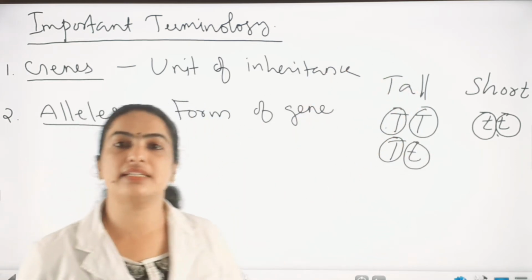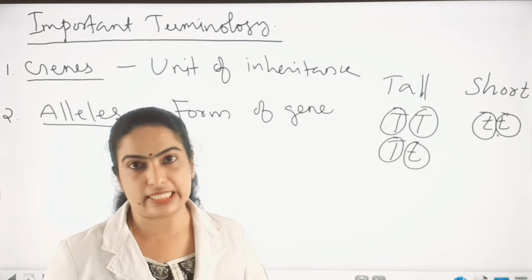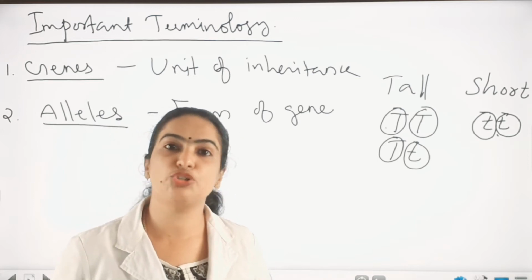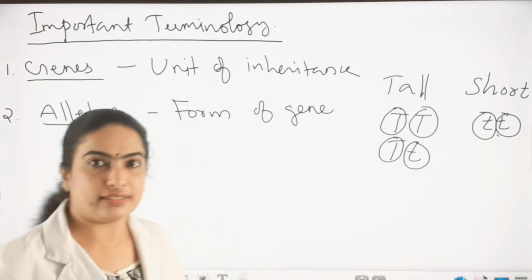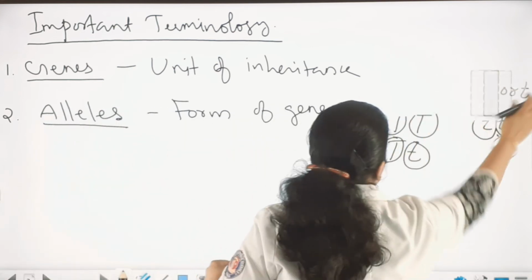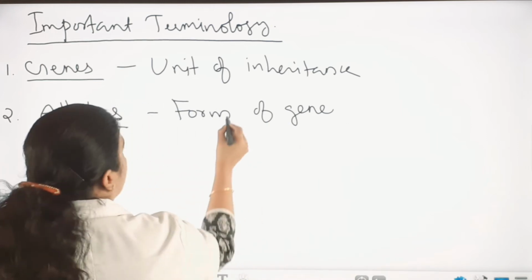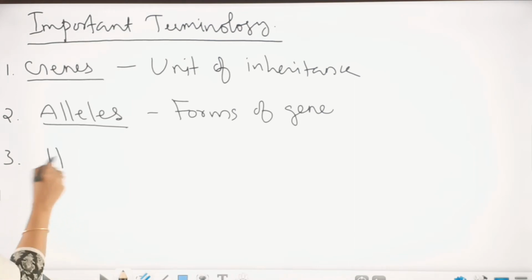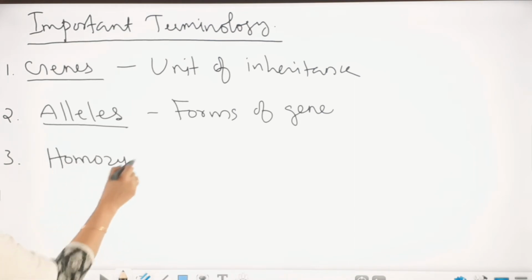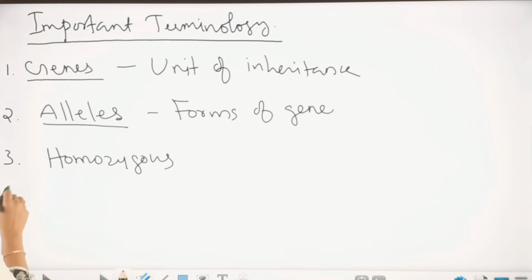So forms of genes are called alleles. Is it clear about alleles? Okay. Next terminology is homozygous and heterozygous.